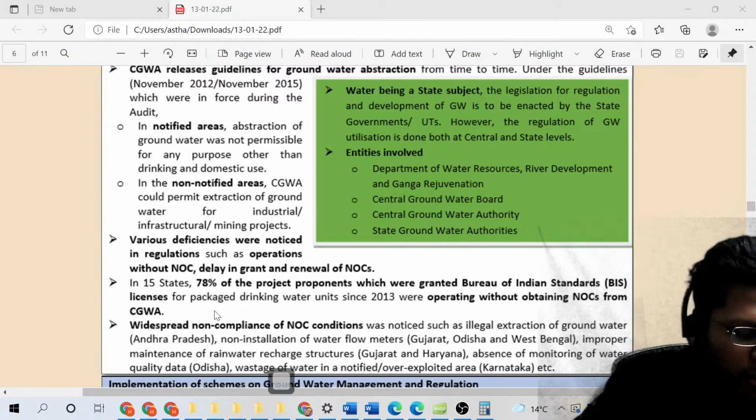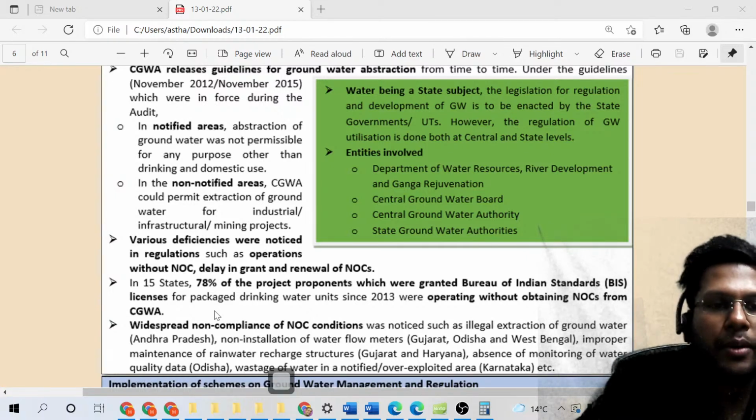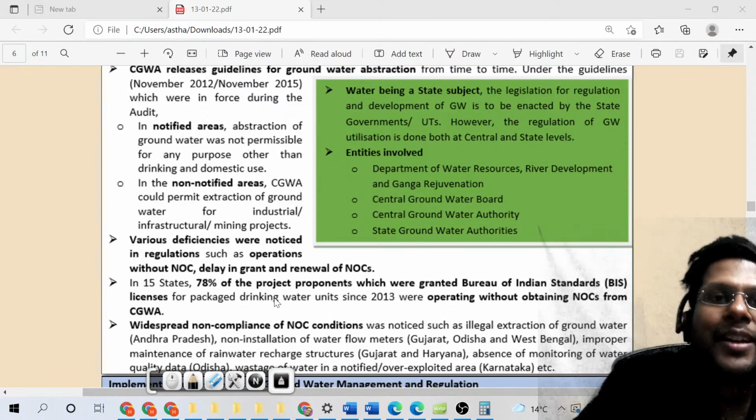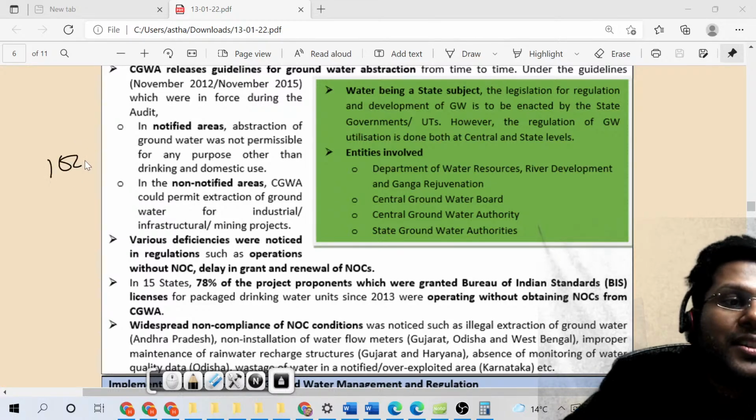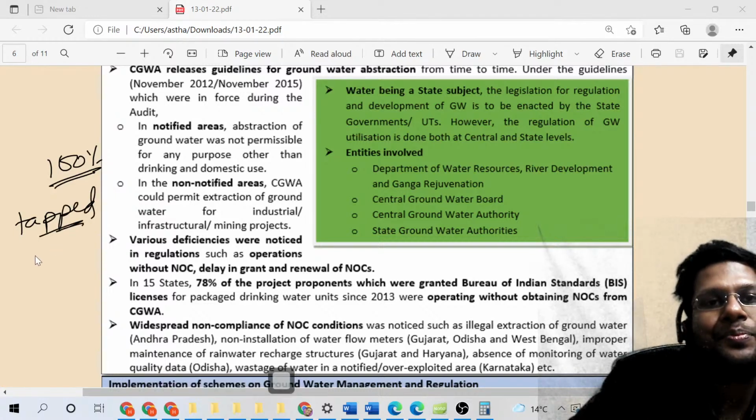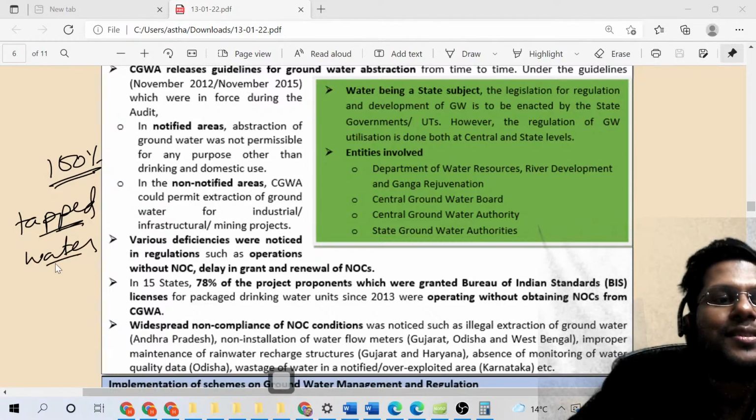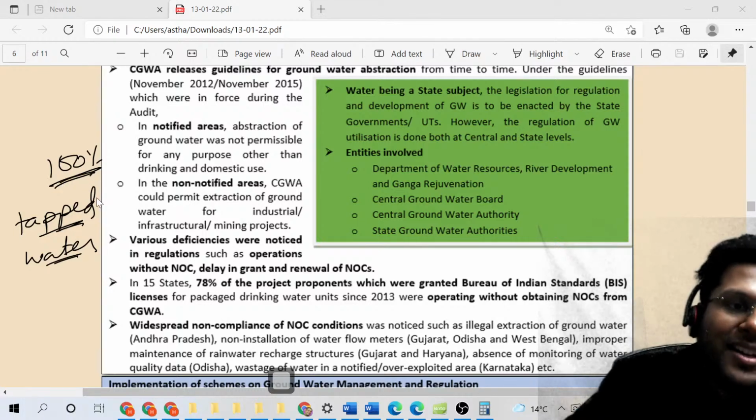So Somik has a question. What are we doing to provide safe drinking potable water to people? In rural areas, we are running schemes like Swajal. In urban areas, municipal corporations have the mandate to ensure 100% tapped water supply to all places. This is the mandate in rural areas also.